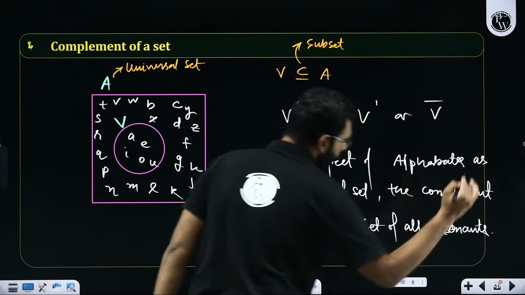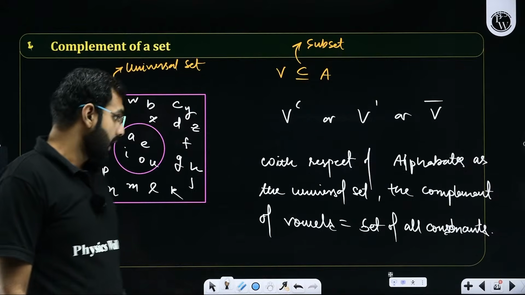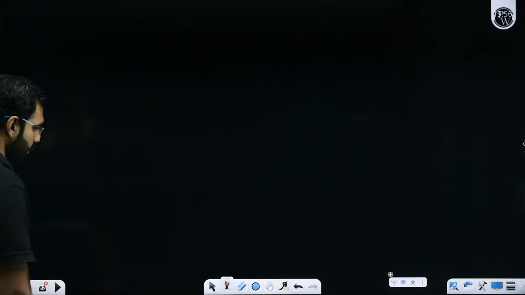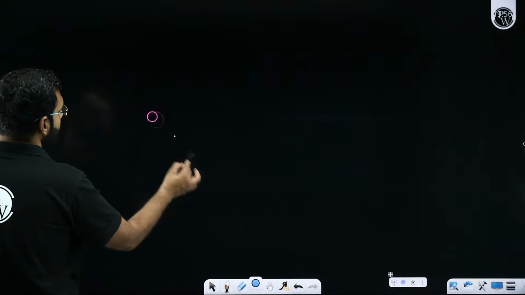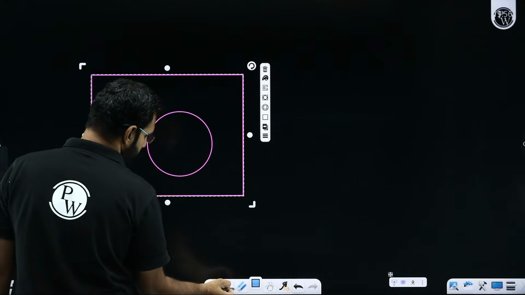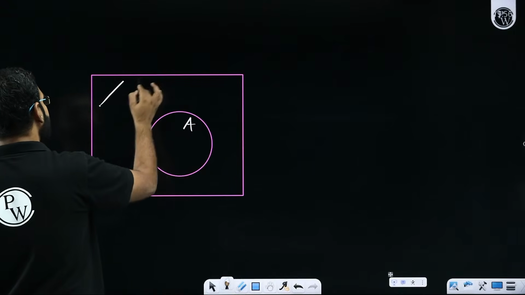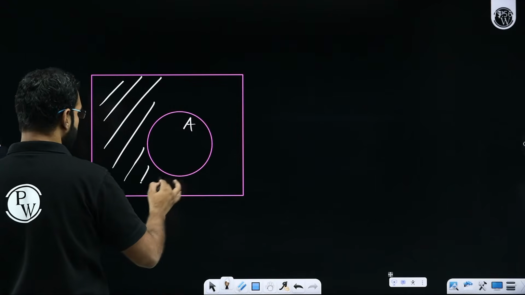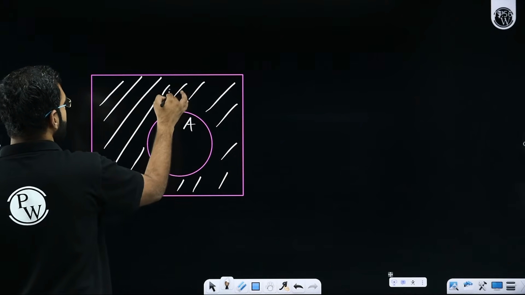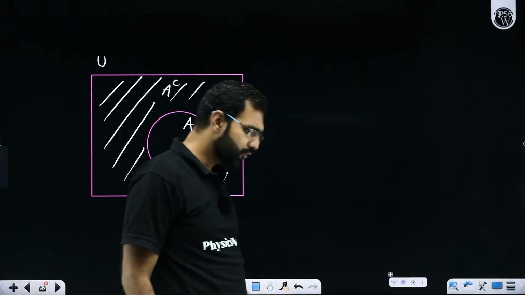Shall I repeat that, or has everybody understood this definition comfortably? I repeat, complement means what? If in the context of Venn diagrams you wish to see the concept of complements, there you'll see a set. You will see its universal set. So let's say this is a set A, so the complement of A will be anything inside the universal set but not A. So this thing here is called A complement or A dash. Yes or no? Are you still confused?